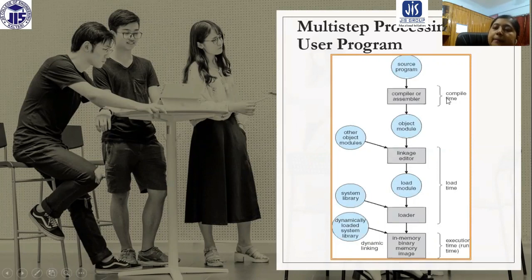Suppose it is done in compile time, it is done in this position, and after that all these things have to happen. If it is done in loading time, then this is the position where it happens. And if it is done in execution time, then at the end of all these, this is going to be done.